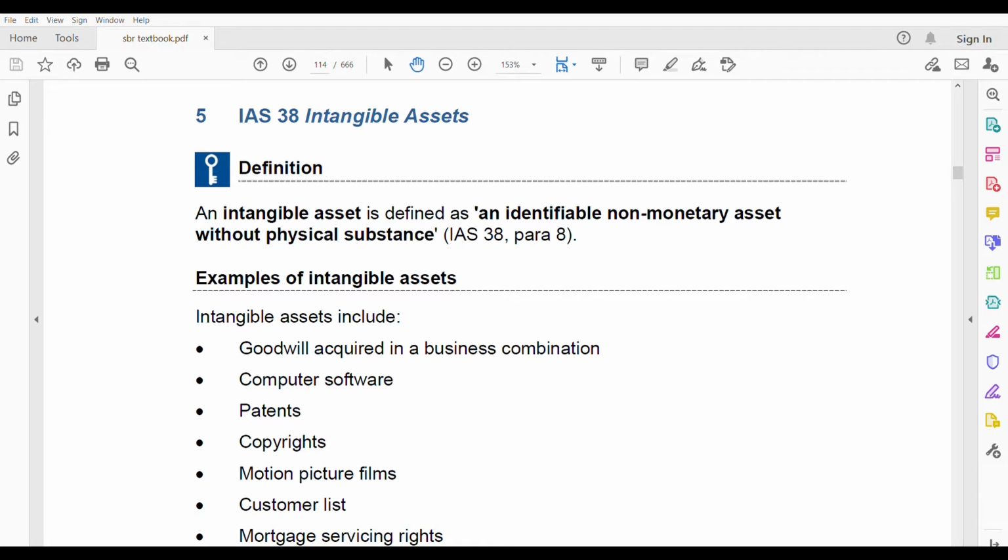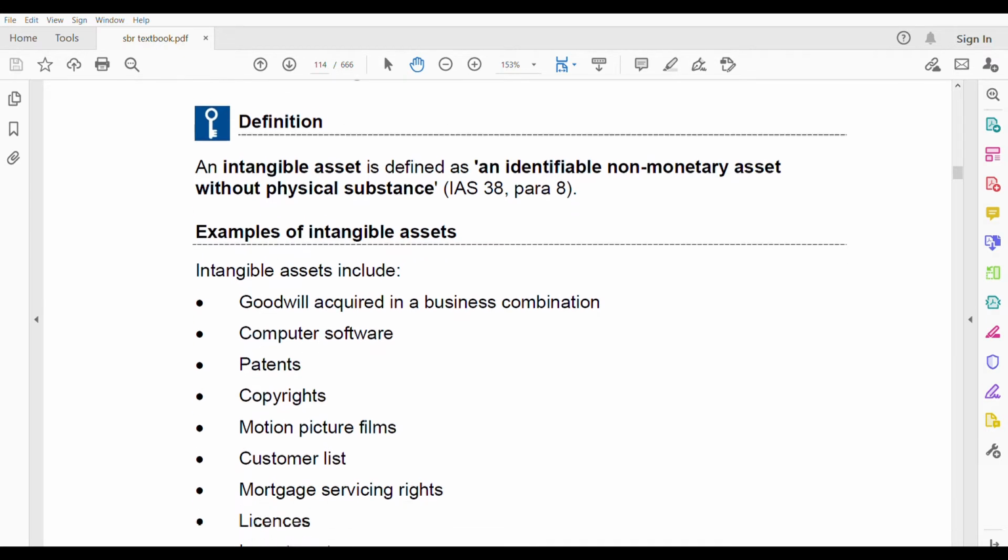Today's topic is intangible assets. IAS 38 intangible assets. So the definition, you must be knowing that it is an asset which you cannot touch. It's intangible, right? It's an identifiable non-monetary asset without physical substance. That's the definition of intangible assets.